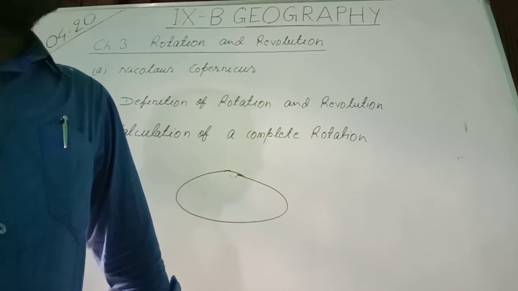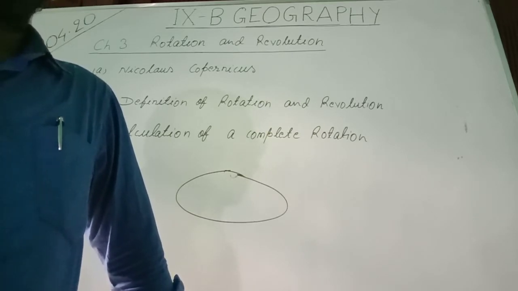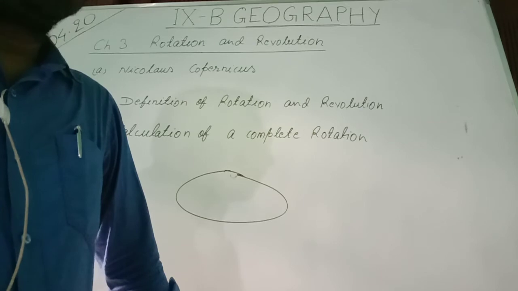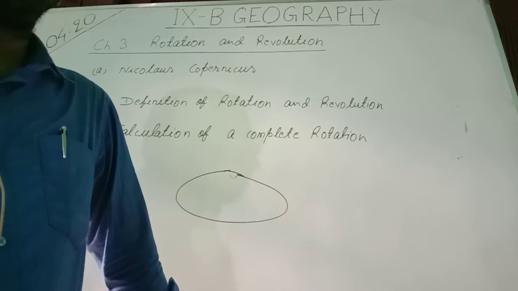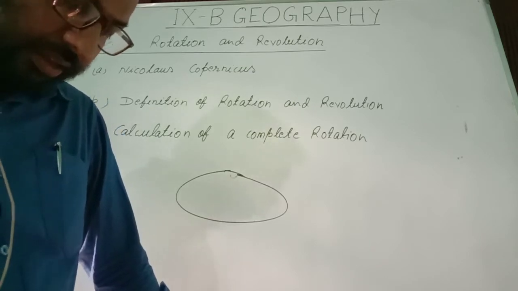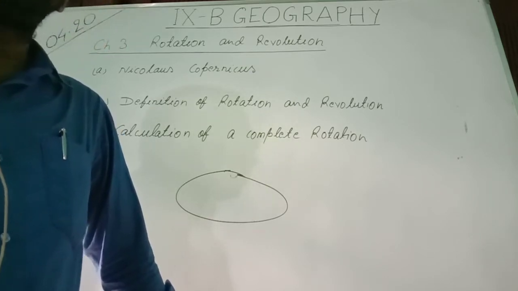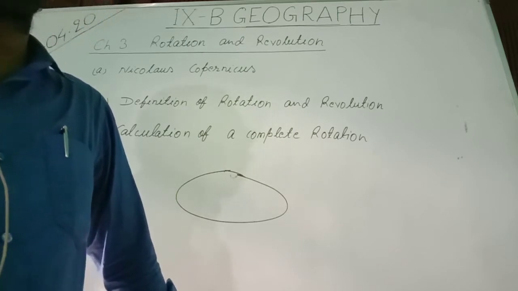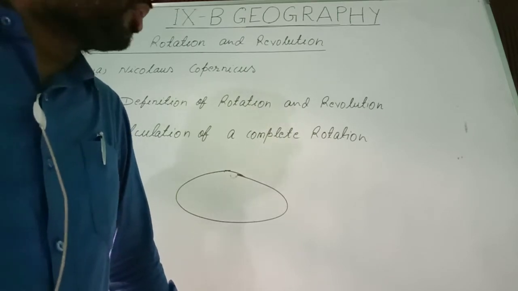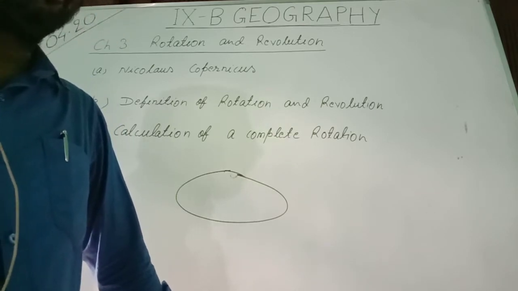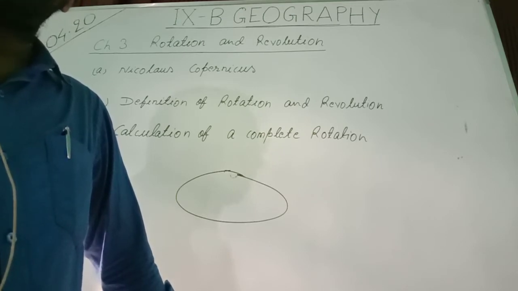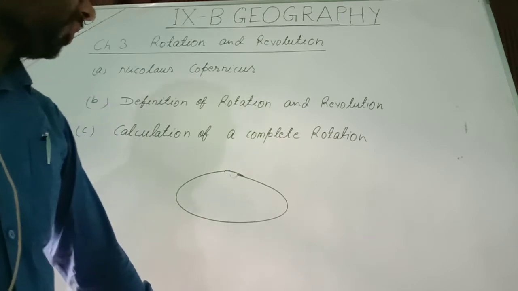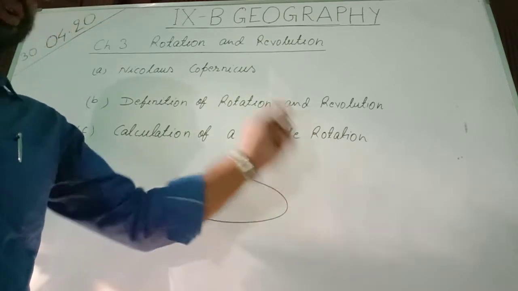The sun crosses the longitude twice in fixed time. The sun crosses any longitude twice, that you have studied in geography grid. The sun crosses any longitude, any meridian twice, and the time taken by the sun to cross that meridian or longitude twice is the duration of complete rotation.